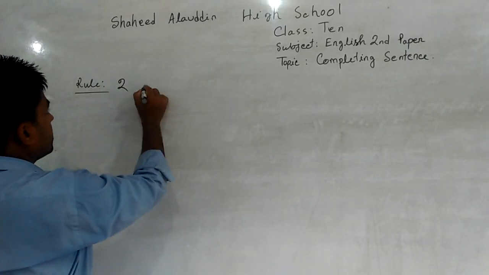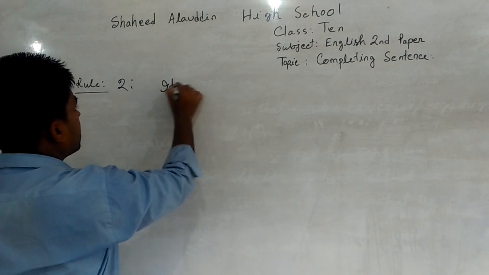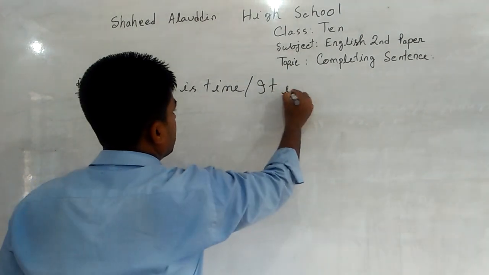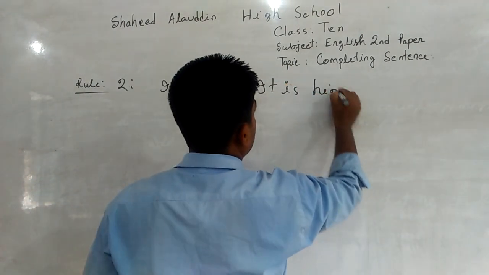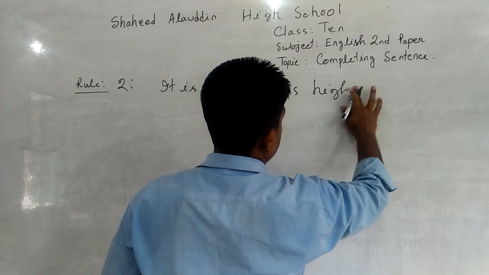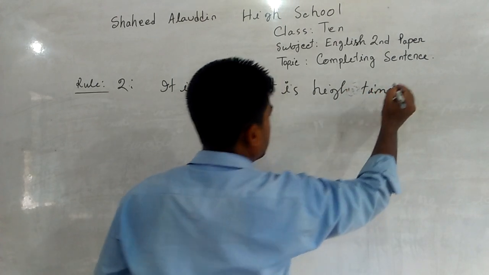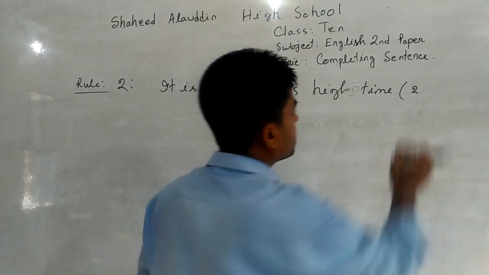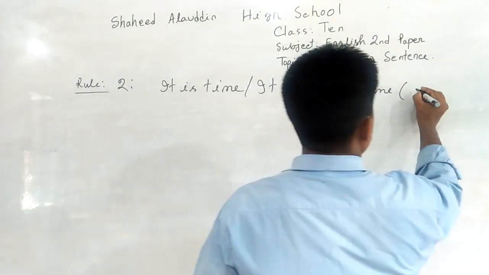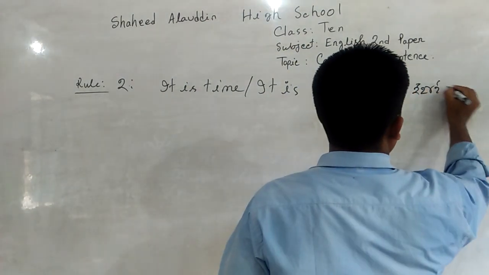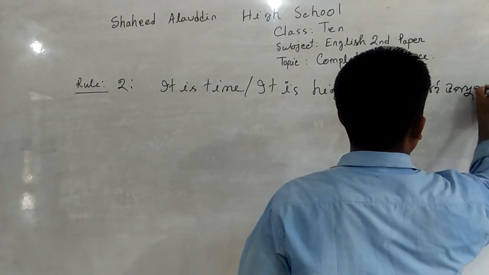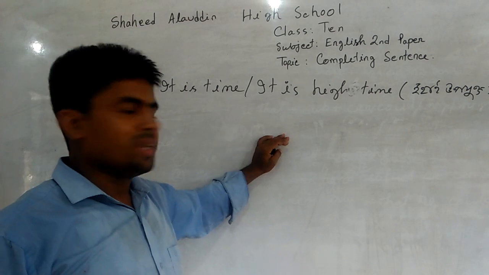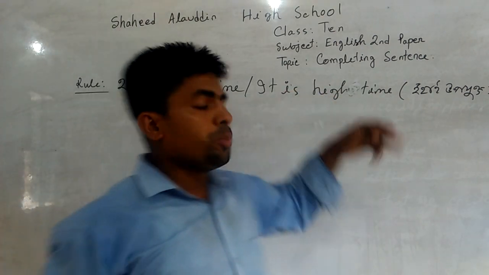Rule 2: It is time or it is high time. That means এটাই উপযুক্ত সময়.